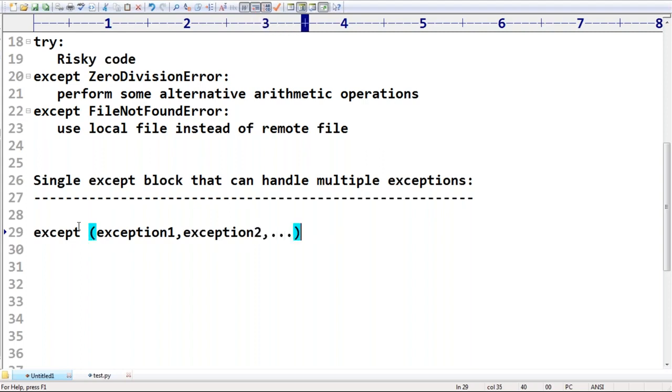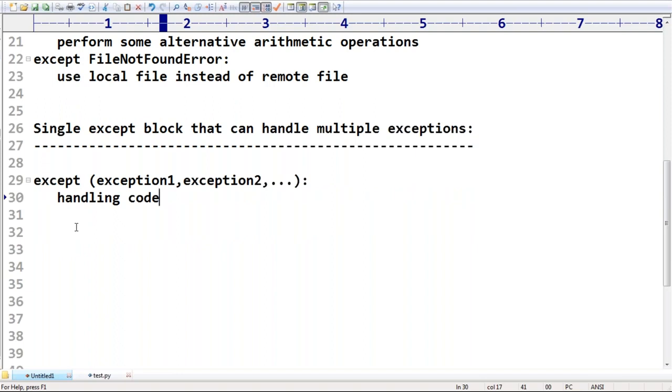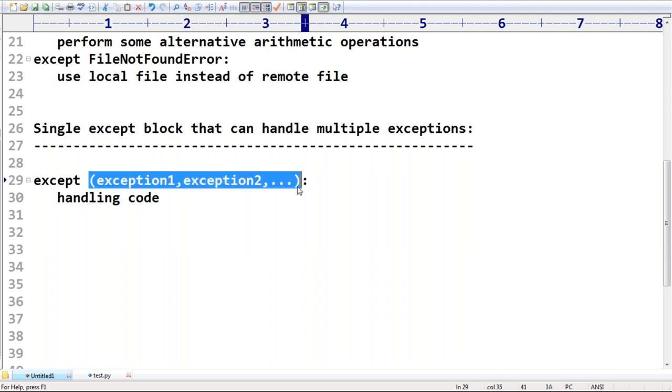You can take any number of exceptions. Then a colon, and now we have to write the corresponding handling code. No problem at all. All those exceptions are taken within parentheses: first one, second one, third one, and so on. Remember that.